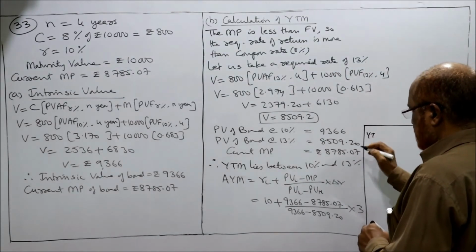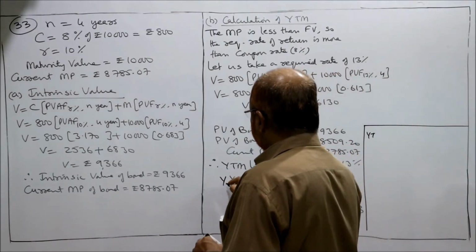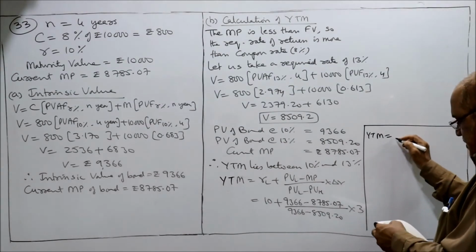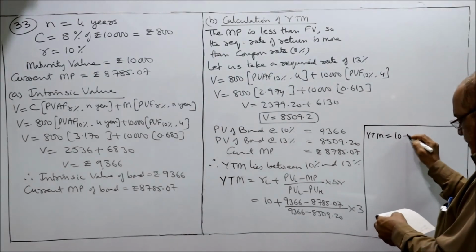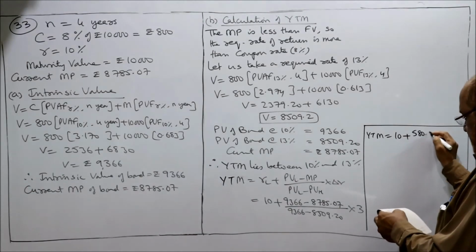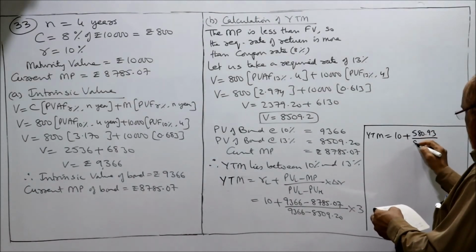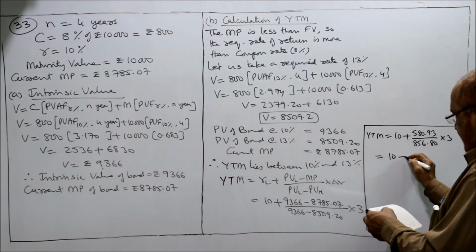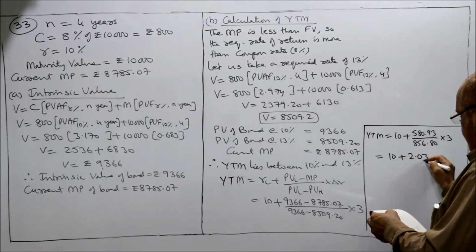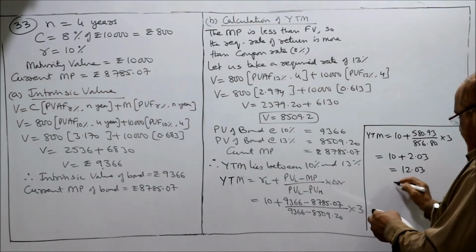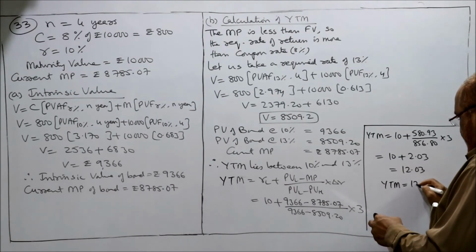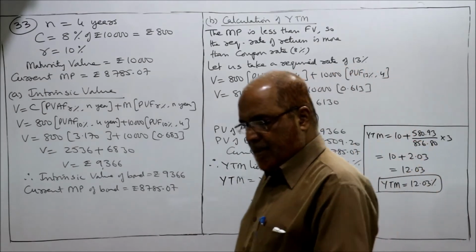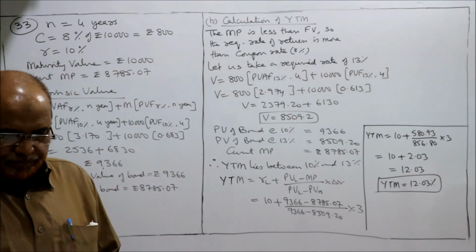Then YTM is equal to 10 plus 580.93 divided by 856.80 into 3. Come on, we have calculated the YTM also.